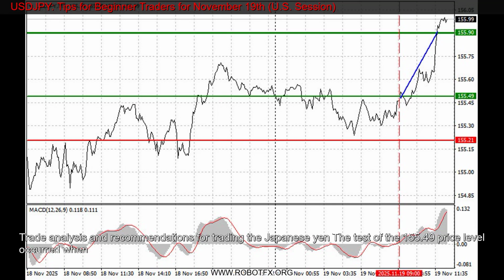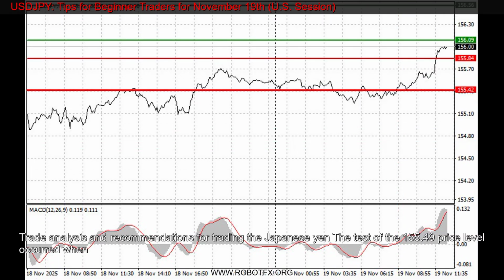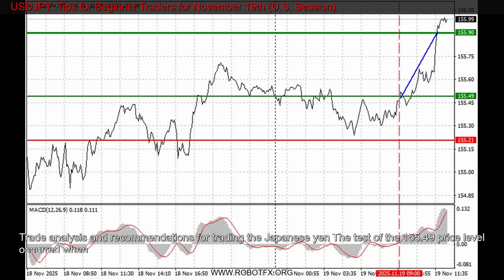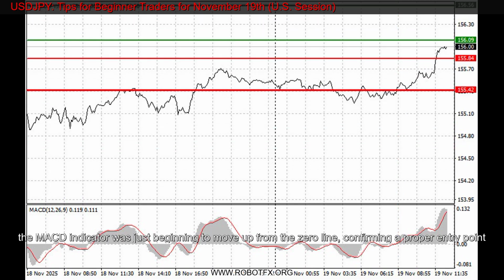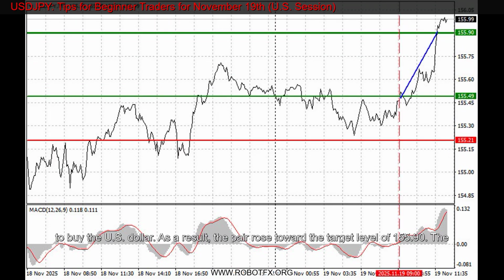Trade analysis and recommendations for trading the Japanese yen. The test of the 155.49 price level occurred when the MACD indicator was just beginning to move up from the zero line, confirming a proper entry point to buy the US dollar. As a result, the pair rose toward the target level of 155.90.